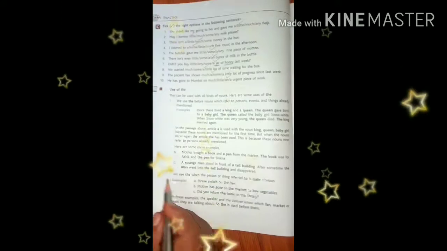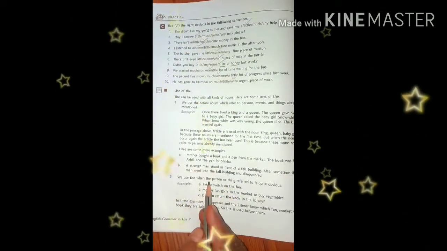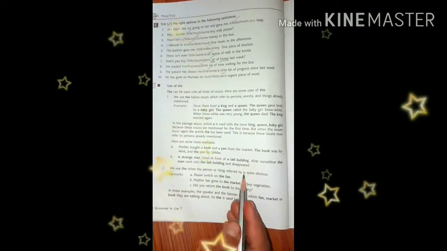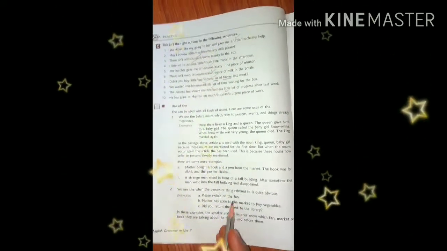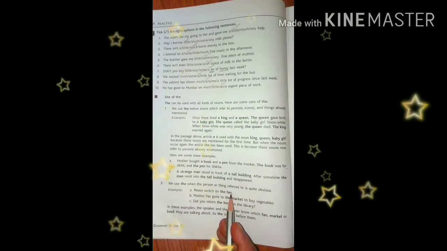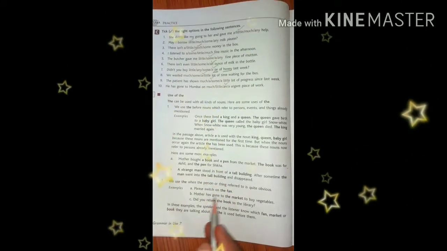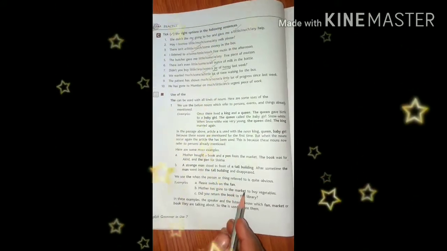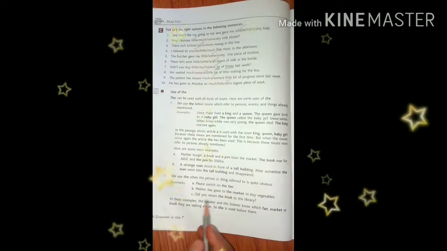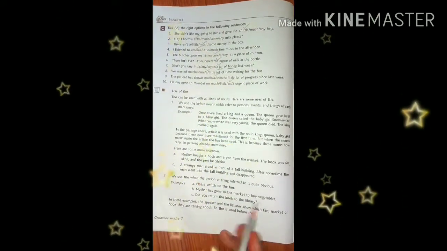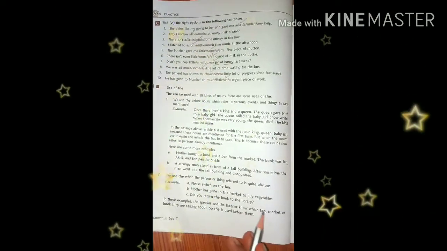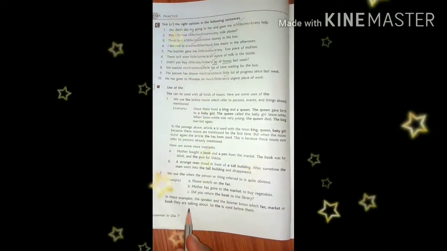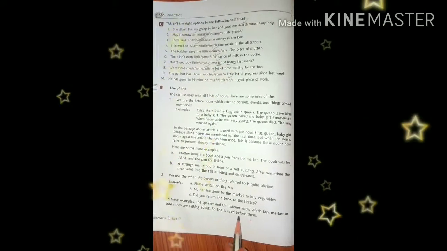Now the second rule: we use the when the person or thing referred to is quite obvious. Please switch on the fan. When we refer to a particular specific thing or noun, we use the. Mother has gone to the market to buy vegetables. Did you return the book to the library? In these examples, the speaker and the listener know which fan, market or book they are talking about. So the is used before them.